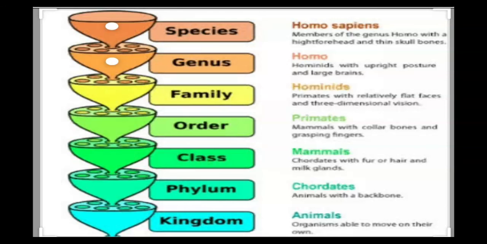This is about a man. So when you have to give a scientific name to the species man, the scientific name will be Homo sapiens. So you can see the kingdom is Animalia, phylum Chordata, class Mammalia, order Primates, family Hominidae, genus Homo, species Homo sapiens.